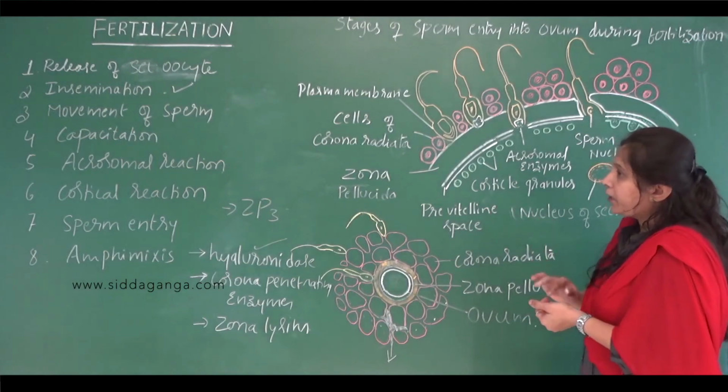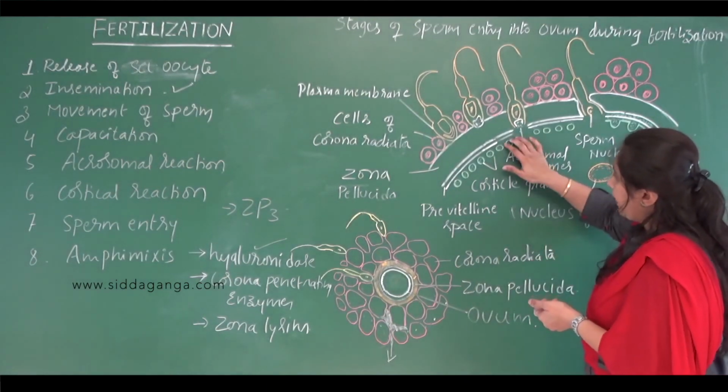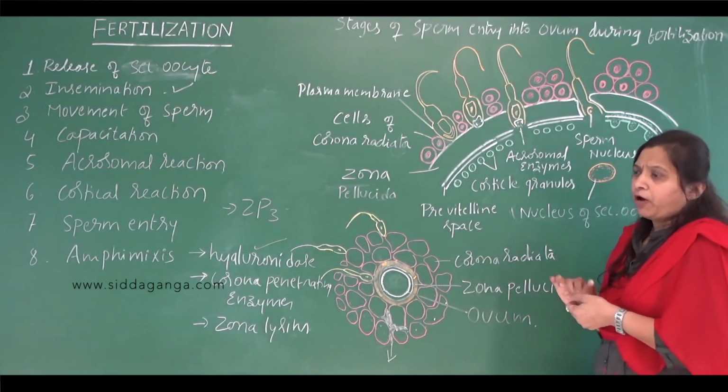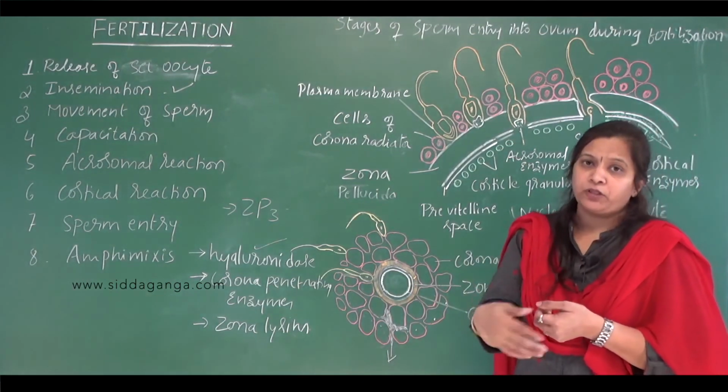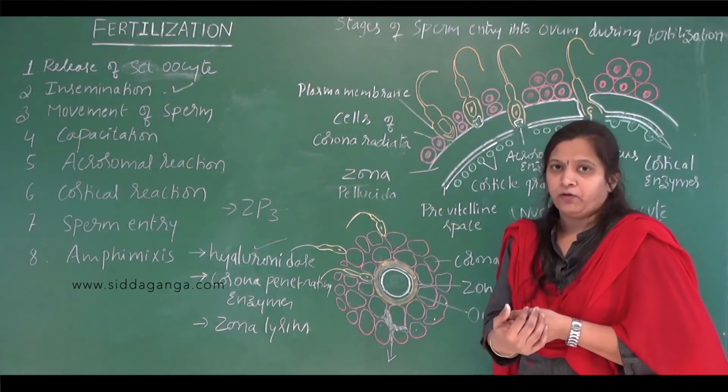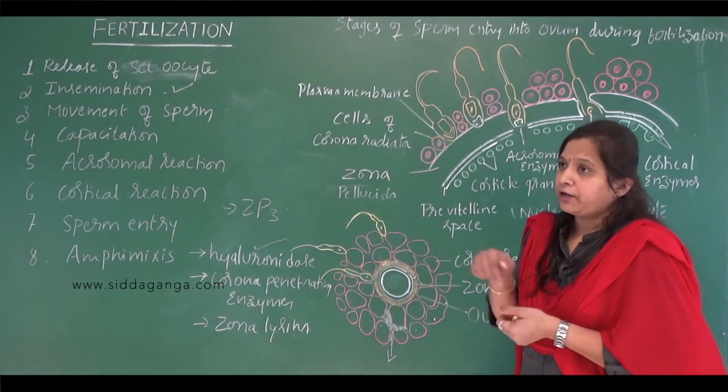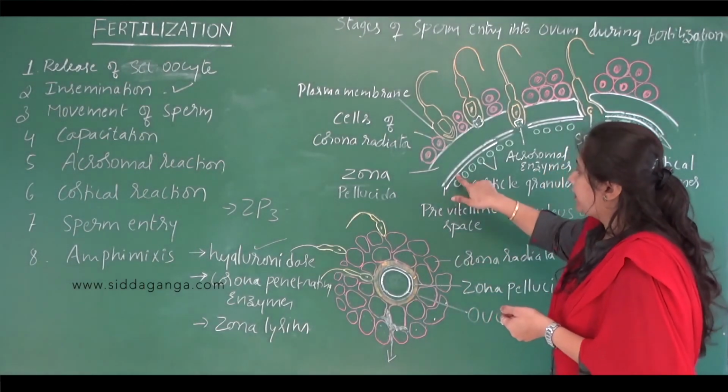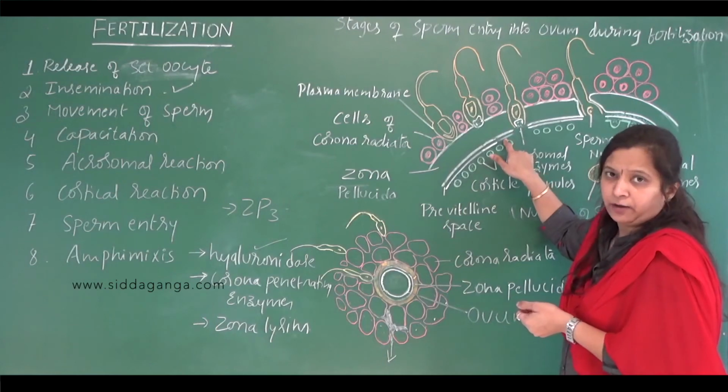This depolarized membrane prevents polyspermy. Polyspermy means the entry of more than one sperm into the egg, and it is prevented by the depolarization of the egg membrane.